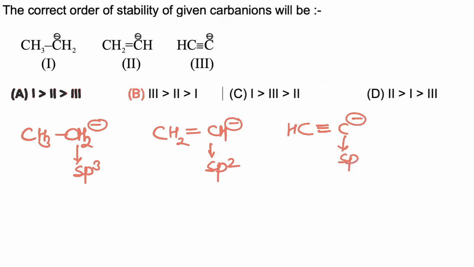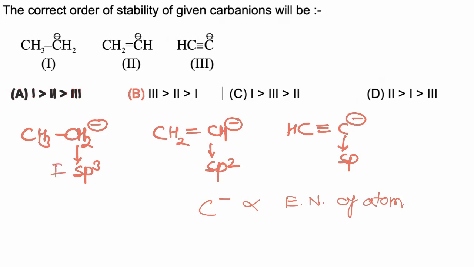Now with increasing electronegativity of the central atom, stability of anion also increases. So carbanion stability is directly proportional to electronegativity of the atom. Negative charge is more stable on a more electronegative atom.